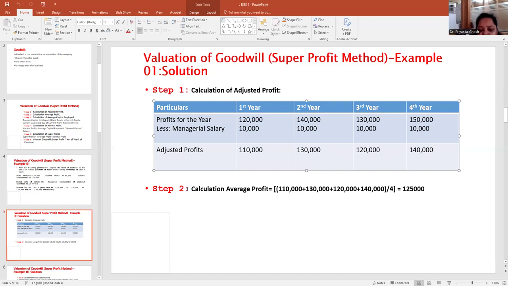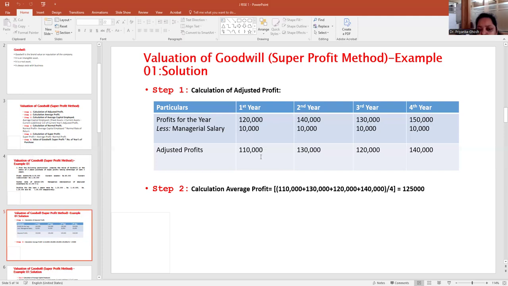After calculating adjusted profit, as per step 2, we need to calculate the average profit. You can see in the adjusted profit there are up and down trends: 1,10,000, 1,30,000, again 1,20,000 and 1,40,000. So here we should apply the normal average profit.